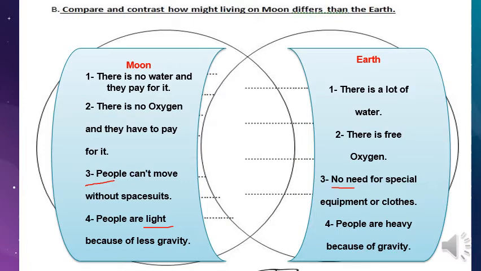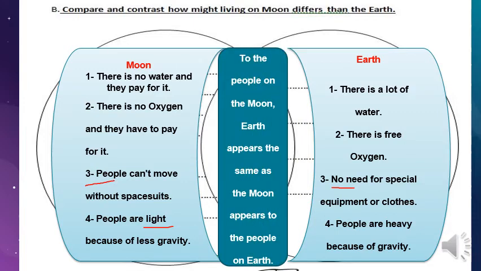What about in the middle? What are we going to do? This is contrasting. How to compare them? Compare them to the people on the moon. Earth appears the same as the moon appears to the people on Earth. Very pretty. Do you remember when we were talking about what Earth was to Kepler before he visits Earth for the first time?